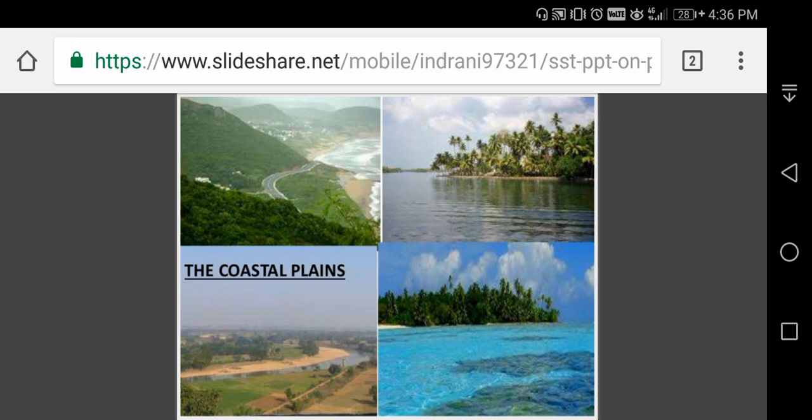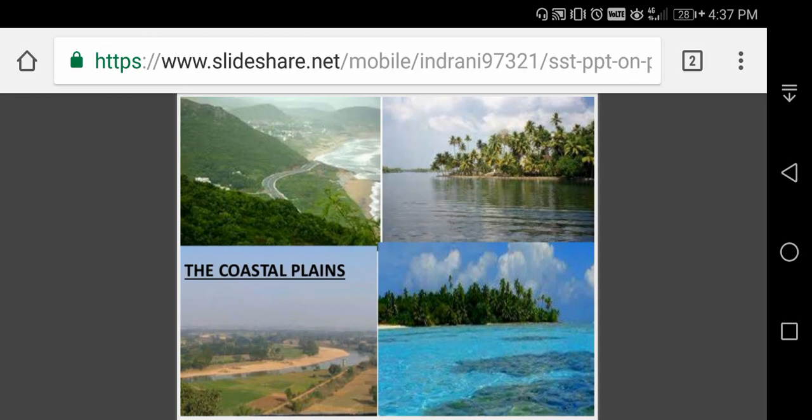It is also known as the Rann of Kutch and was once a shallow arm of the sea, but now it is silted up. The Gulf of Kutch and Gulf of Khambhat are some important areas you can see in Gujarat. Four important rivers, Narmada, Tapi, Sabarmati and Mahi, drain the area of the Gulf of Khambhat. The western coastal plains lie between the Western Ghats and the Arabian Sea, stretching from Kutch in the north to Kanyakumari in the south.